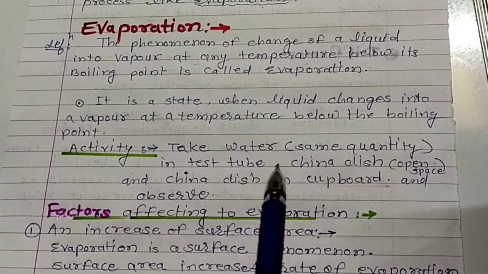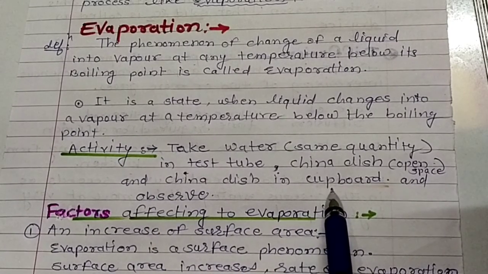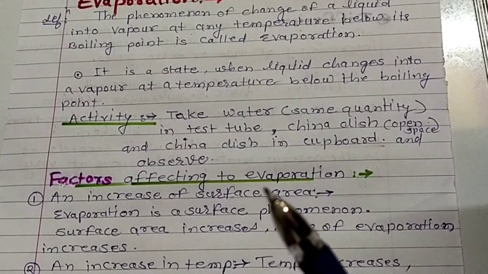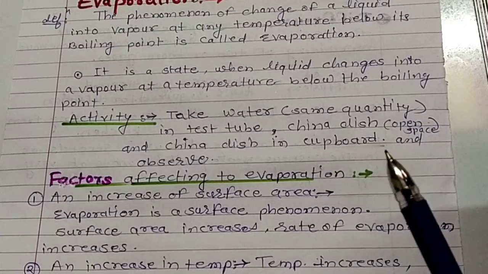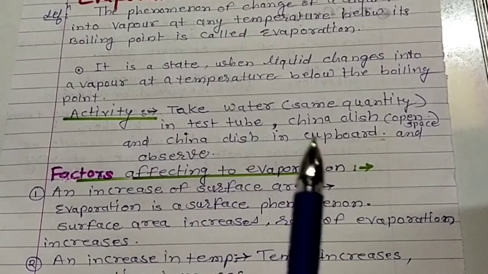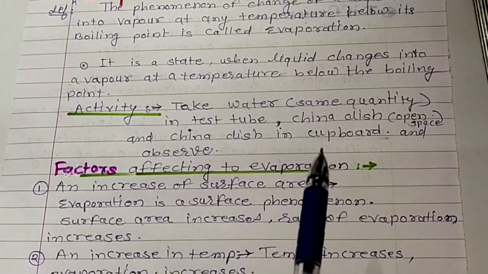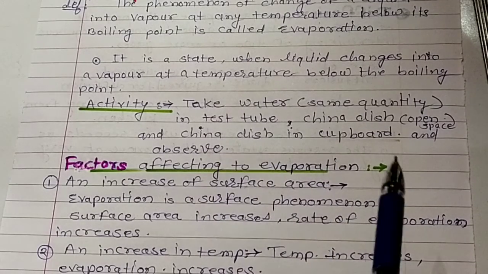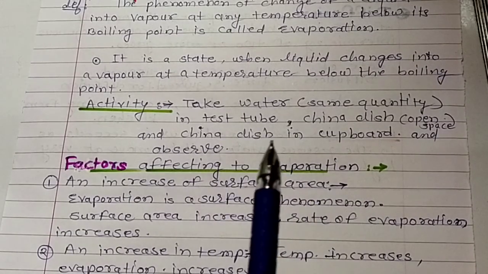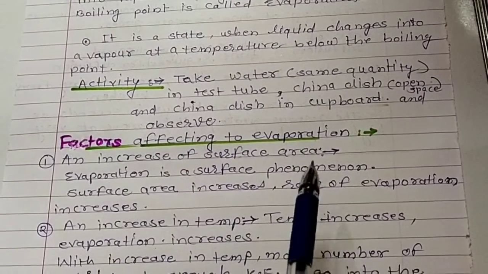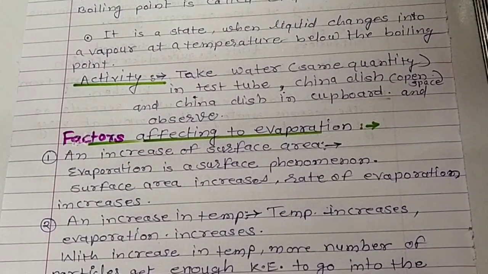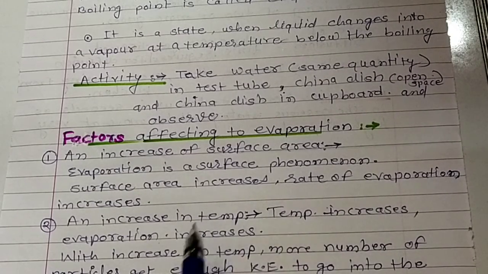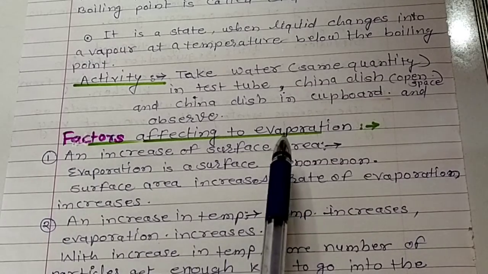If you keep the china dish in the cupboard, the air molecules are not interacting much with the water in the dish, because it is kept in the cupboard. If the china dish in the open space is compared with the china dish in the cupboard, the observations are different.